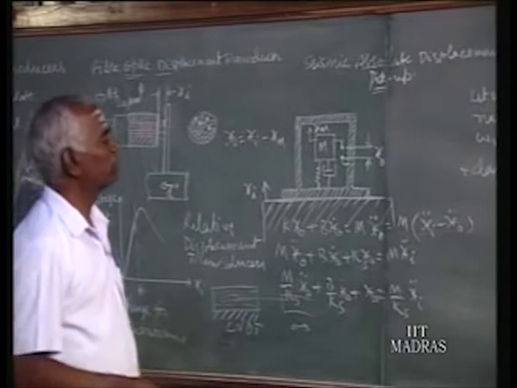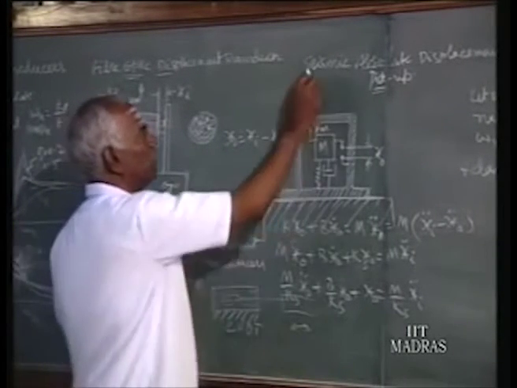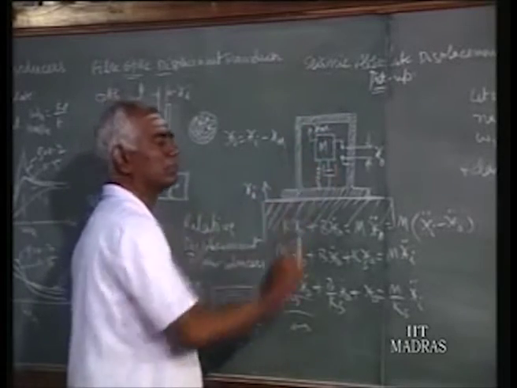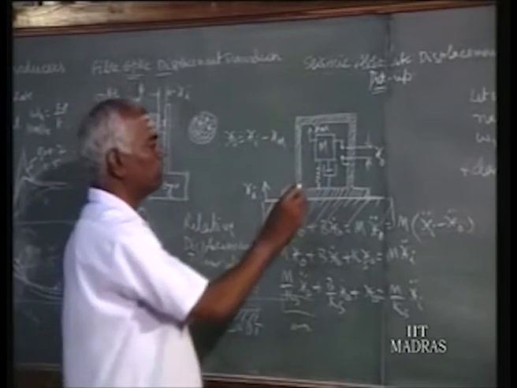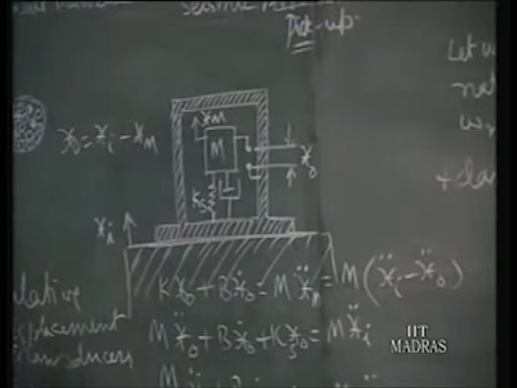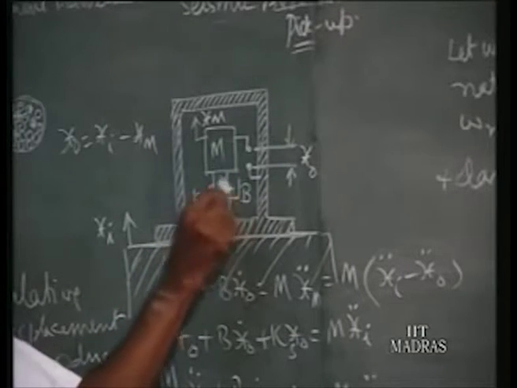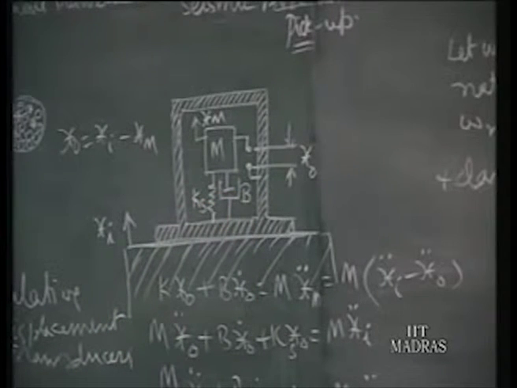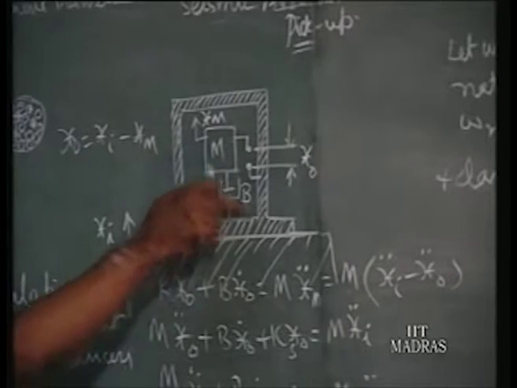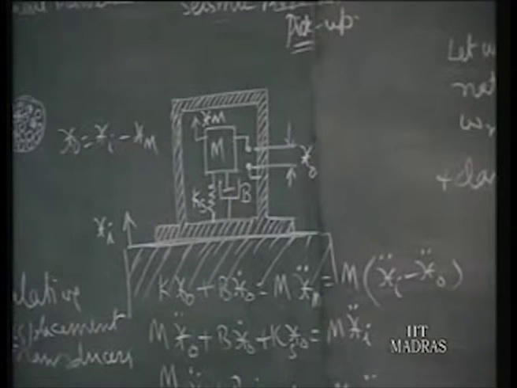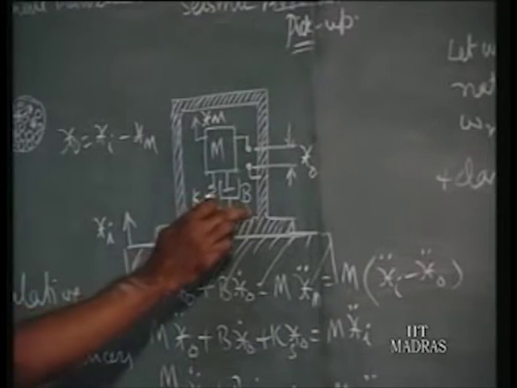Now, what is the construction? As per the name seismic, we have a mass, and the mass is supported by a spring with spring constant Ks and a damper with damping coefficient B. The damping coefficient is Newton per unit velocity, that is Newton per meter per second.